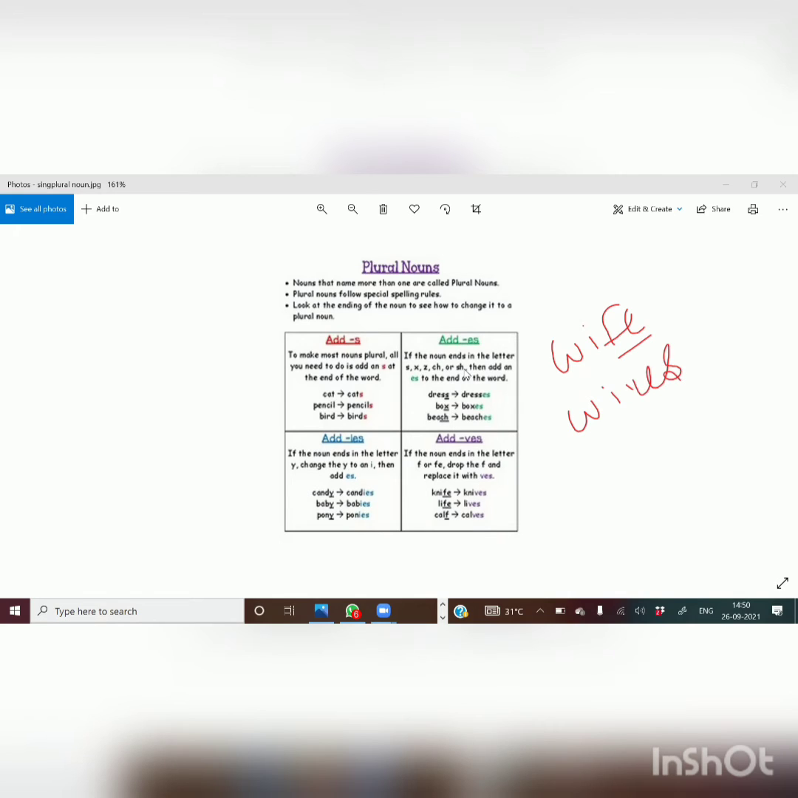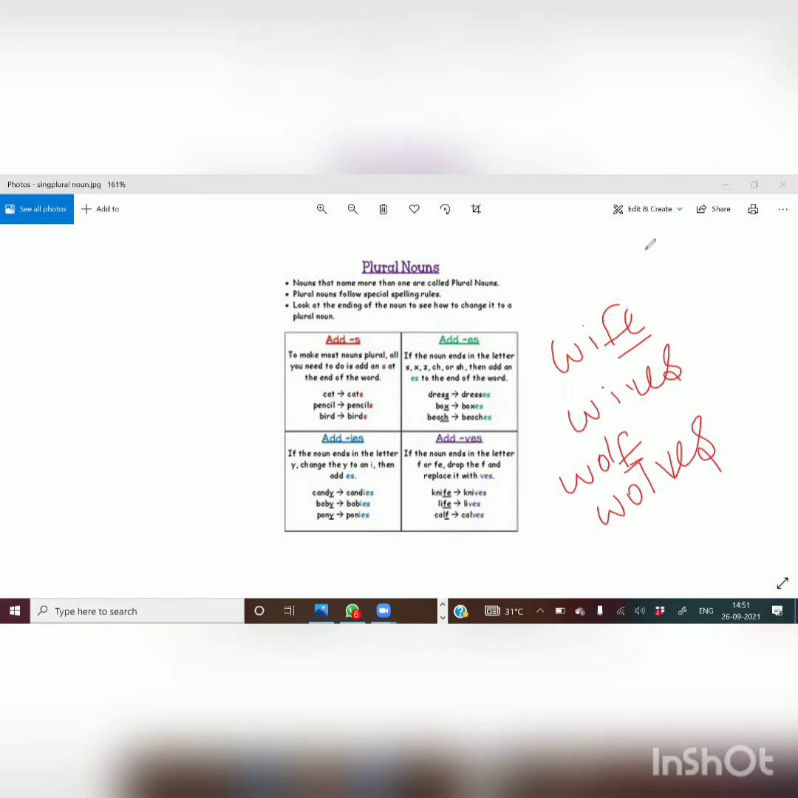Okay, so it is VES. Wolf, WOLVES. So whenever the noun ends with F or FE, we have to drop F or FE and add VES. So these are the singular nouns and plural nouns, and these are the rules for how we can change them.